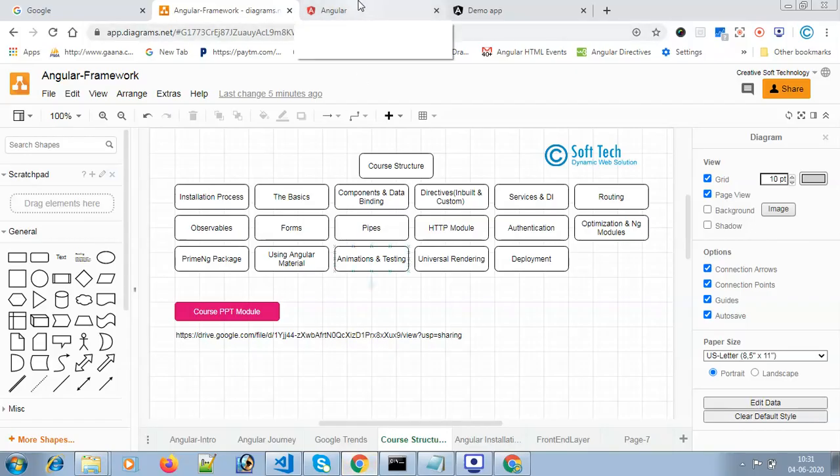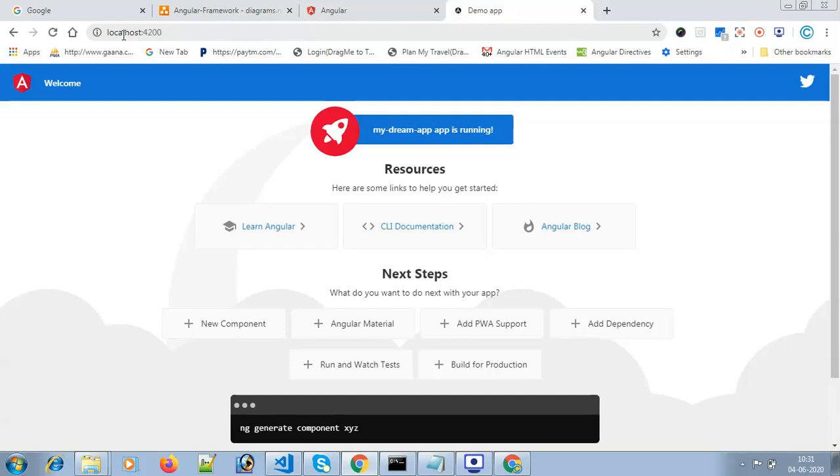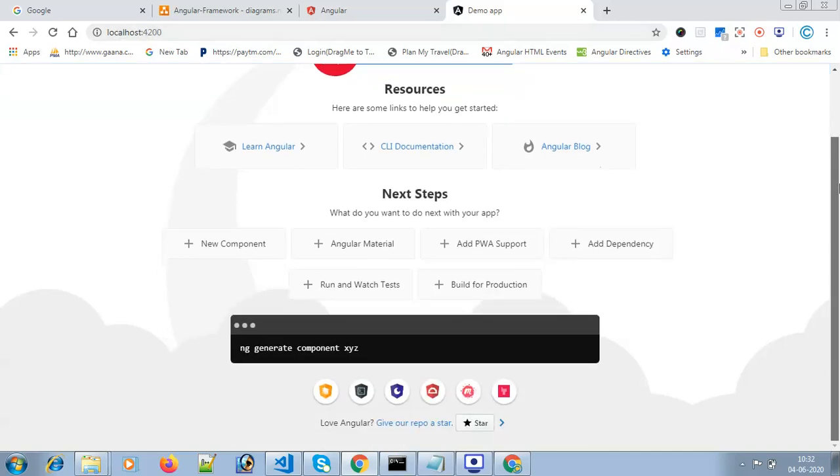The first page looks like this. It runs on localhost, port 4200, where localhost means 127.0.0.1, and my Angular app is running.